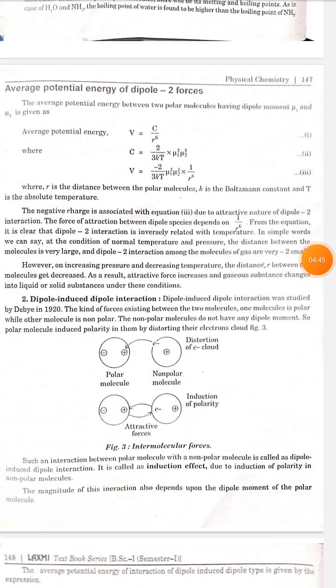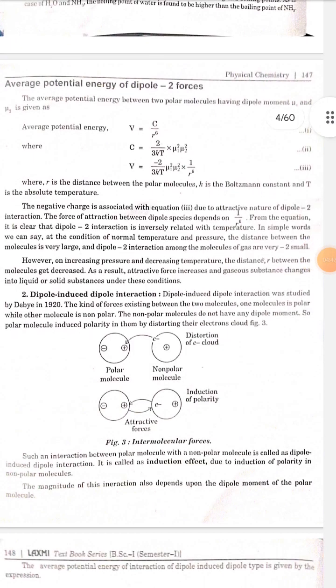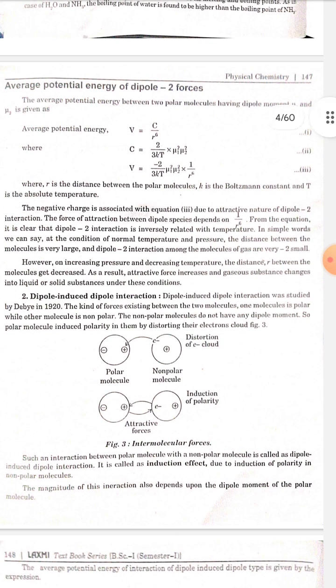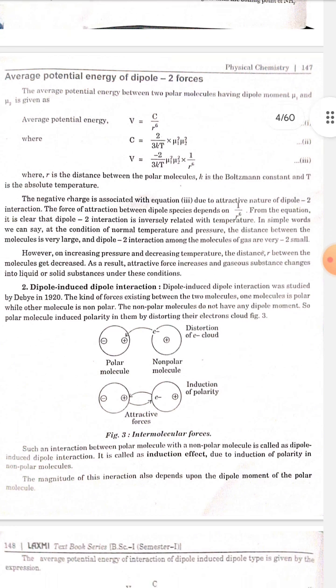Average potential energy of dipole-dipole forces. The average potential energy between two polar molecules having dipole moment mu1 and mu2 is given as average potential energy V is equal to C upon R^6, where C is equal to 2 by 3kT into mu1 square mu2 square. V is equal to minus 2 upon 3kT mu1 square mu2 square into 1 upon R^6, where R is the distance between polar molecules, k is Boltzmann constant and T is absolute temperature.